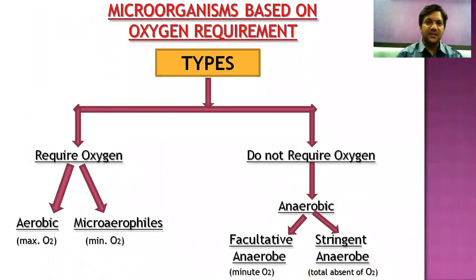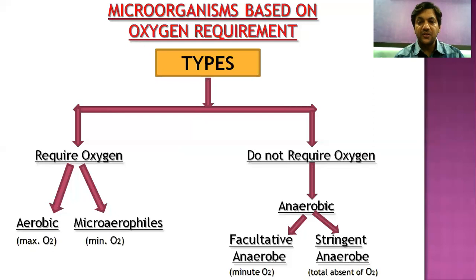So let's start with the first, that is the microorganisms based on oxygen requirement. There are two types. Some require oxygen, some do not require oxygen. Those microorganisms which require oxygen can be divided into two types again, that is aerobic as well as microaerophiles. Aerobes are the microorganisms which require maximum oxygen, whereas microaerophiles, as the name itself suggests, require a very micron level, that is a very minimum quantity of oxygen, but they do require some oxygen.